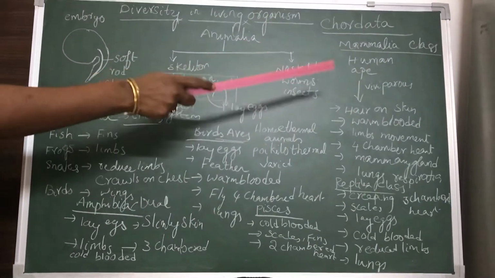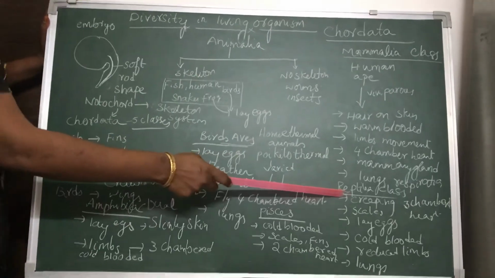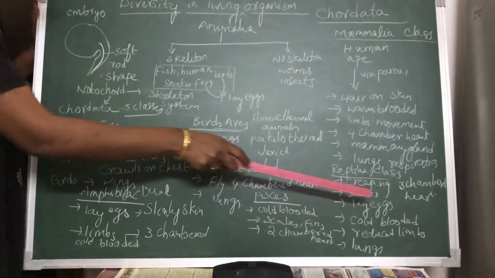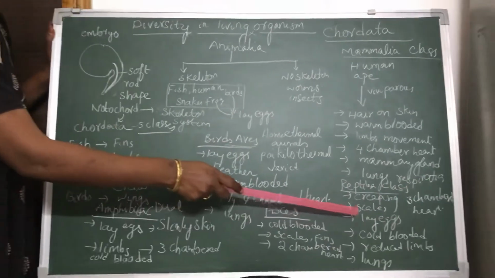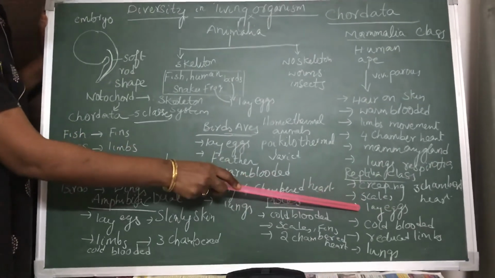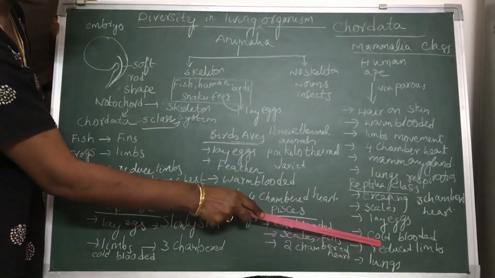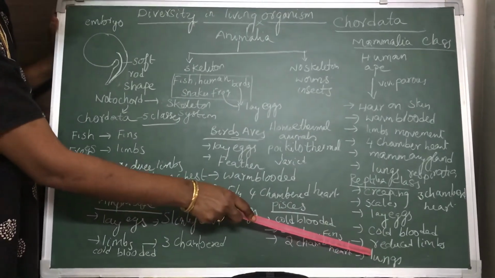The next class is Reptilia. All the reptilians are creeping organisms with a 3-chambered heart, and their body is covered with scales. They lay eggs. They are cold-blooded animals, and they have reduced limbs. The respiratory organs are lungs.